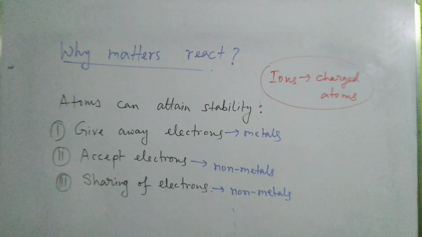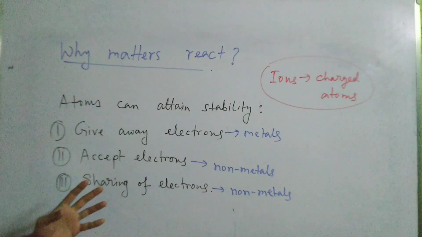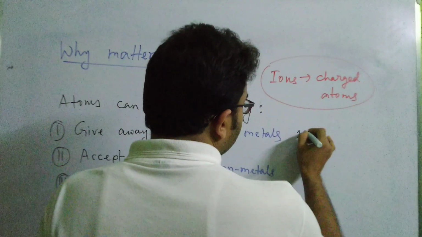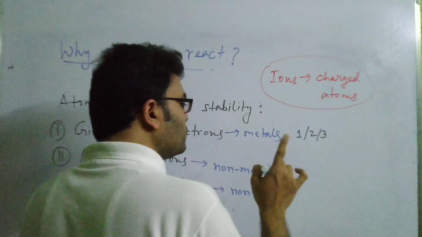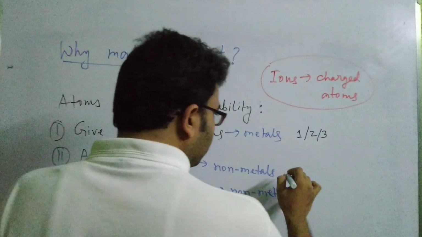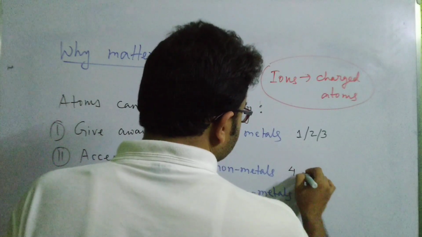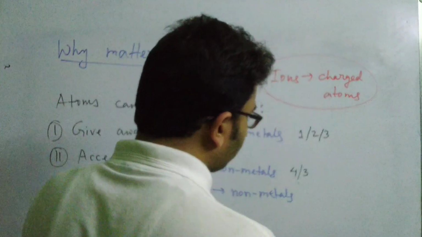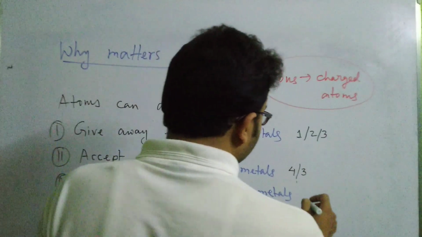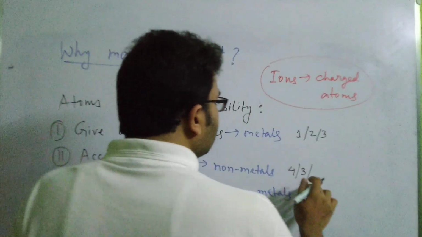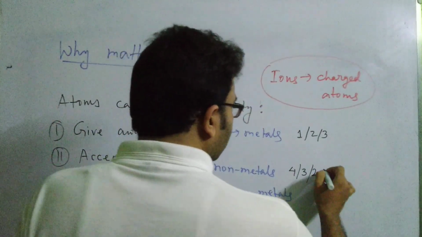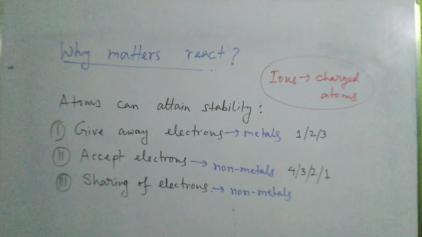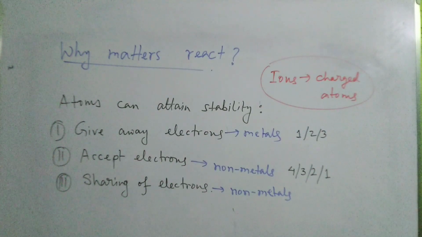Now the metals generally give away electrons. How many electrons do they generally give away? They generally give away 1, 2 or 3 electrons, because they have either 1, 2 or 3 electrons in the outermost shell. How many electrons will non-metals accept? Non-metals which have 4 electrons in the outermost shell will accept 4 electrons. Those with 5 electrons in the outermost shell will accept 3 electrons. Those with 6 electrons will accept 2 electrons, and those with 7 electrons in the outermost shell will accept 1 electron. In this way they generally attain stability.